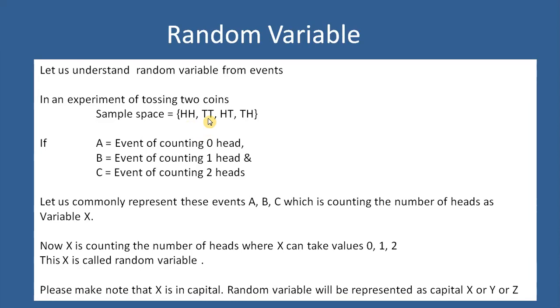So 1 by the number of possible outcomes, 1, 2, 3, 4. So 1 by 4 is the probability of A. The probability of B is that there are two chances of getting one head, so 2 by 4 is the probability of B. And there is only one chance of getting two heads, so probability of C equal to 1 by 4.